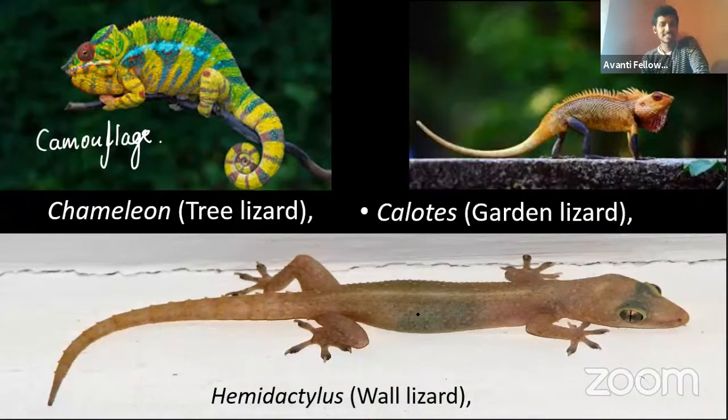Next one is the Hemidactylus, that means wall lizard. Probably most of you have already seen that it has the ability to remove its tail and all. This is normally whitish in one species, and other species will be gray to brown to black. The color pattern will change depending upon the species. So these are somewhat related, that's why I kept them on a single page.